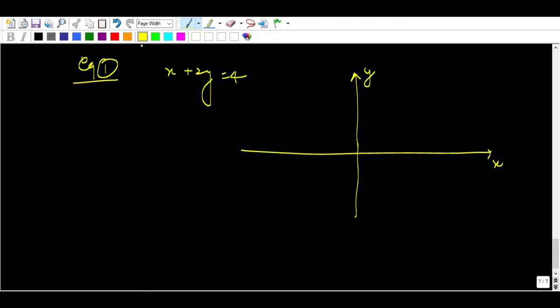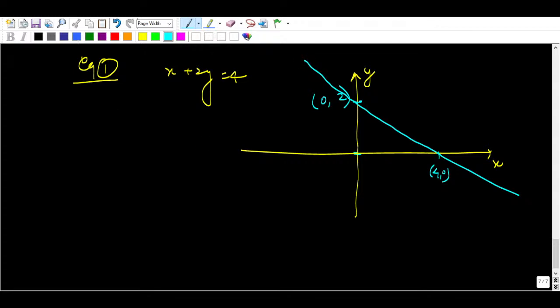If I put x equal to 0, y is going to be 2. And if y equal to 0, x is going to be 4. So you can say (4, 0) and (0, 2). You can join these two points, so you are getting a straight line.